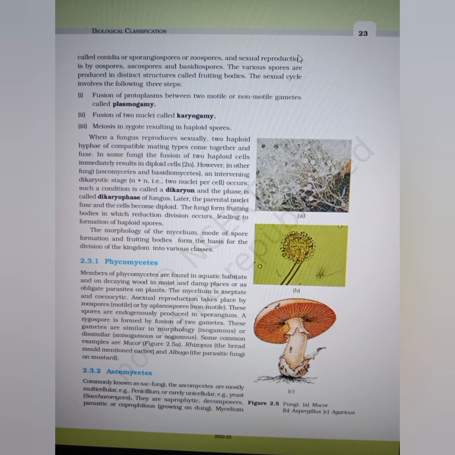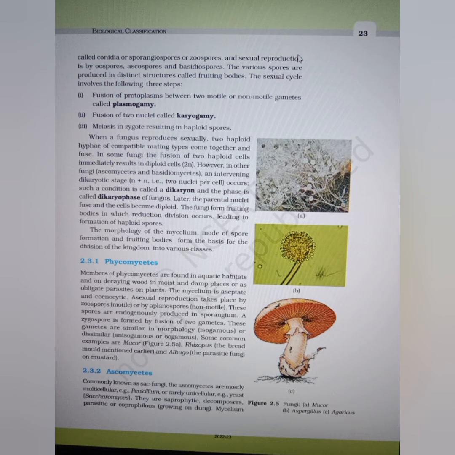The morphology of the mycelium, mode of spore formation, and fruiting bodies form the basis for the division of the kingdom into various classes. Phycomycetes. Members of Phycomycetes are found in aquatic habitats, on decaying wood in moist and damp places, or as obligate parasites on plants. The mycelium is aseptate and coenocytic.